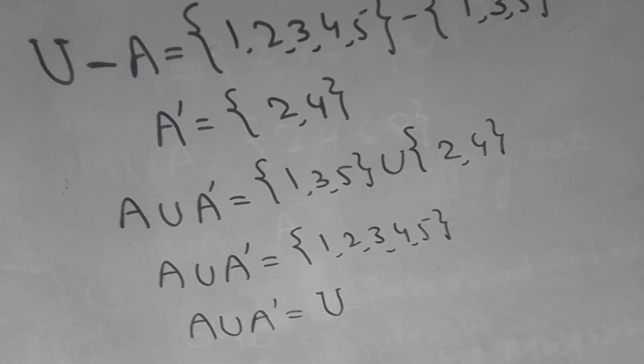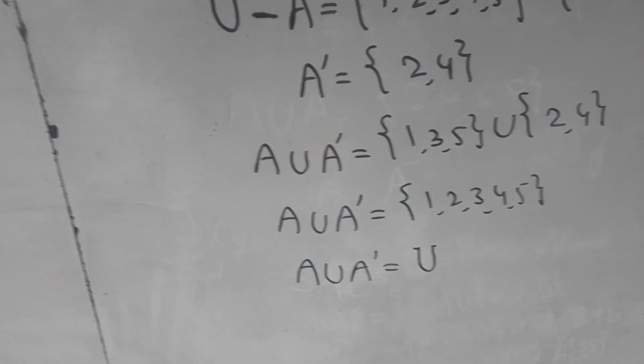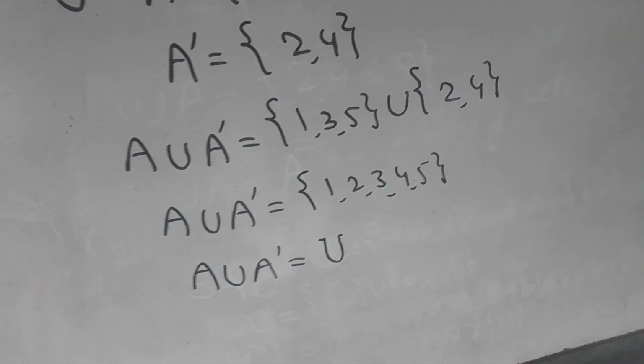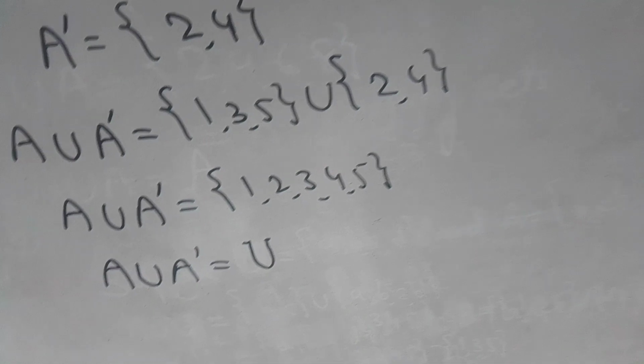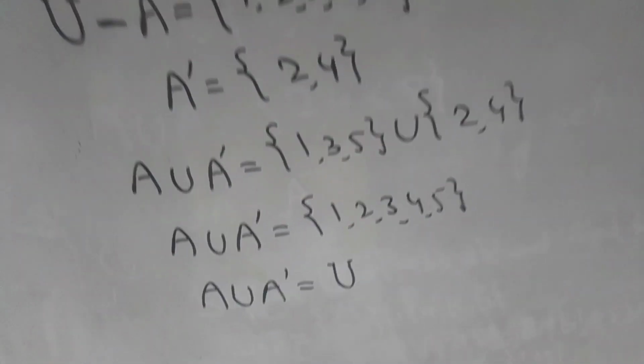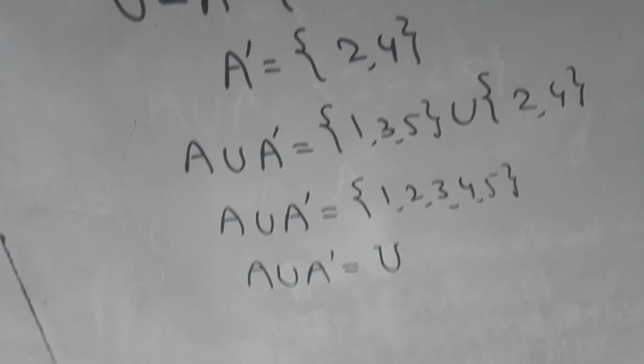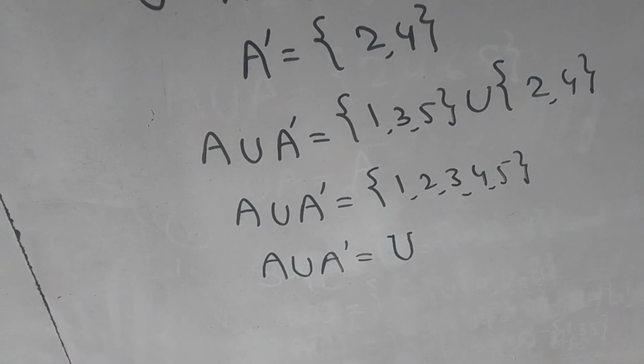We write it in sequence. So A union A complement is equal to {1, 2, 3, 4, 5}. These are the same as the members of the universal set, so we write A union A complement is equal to the universal set.